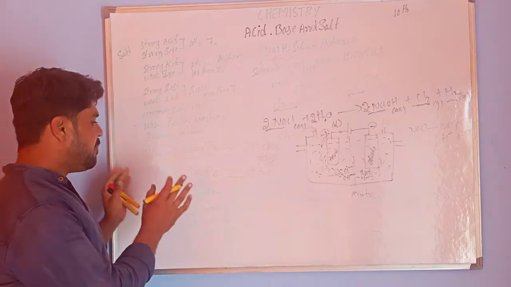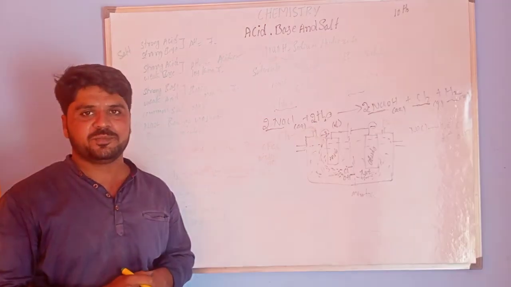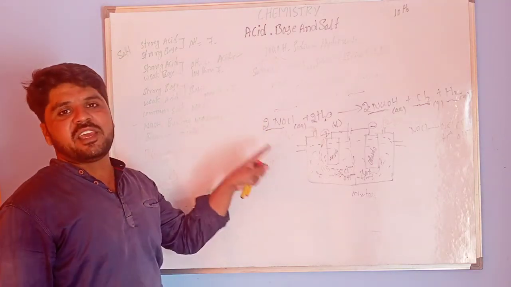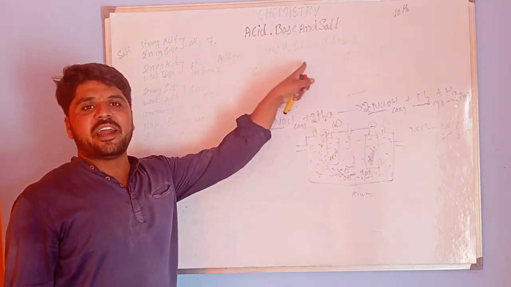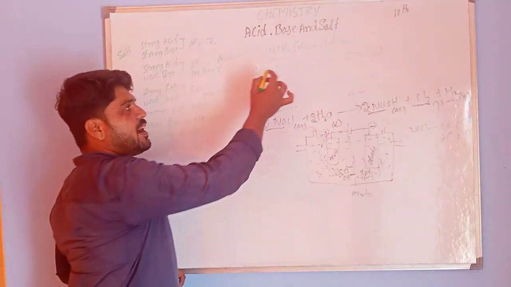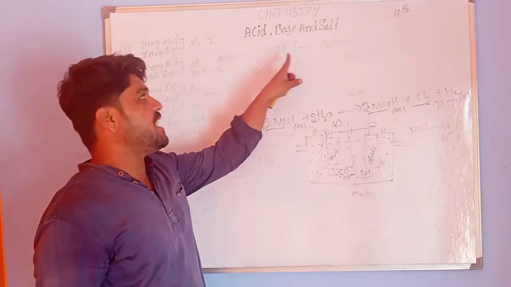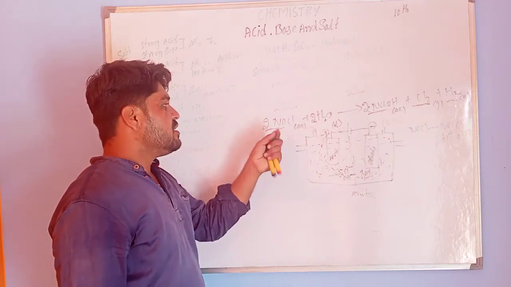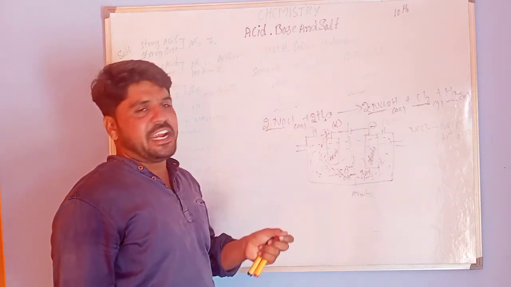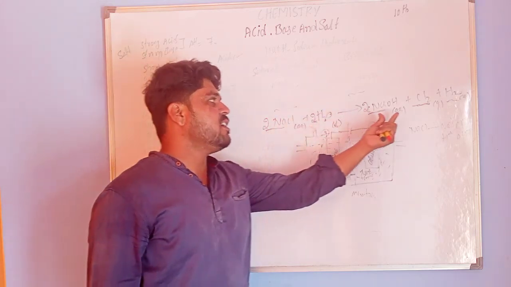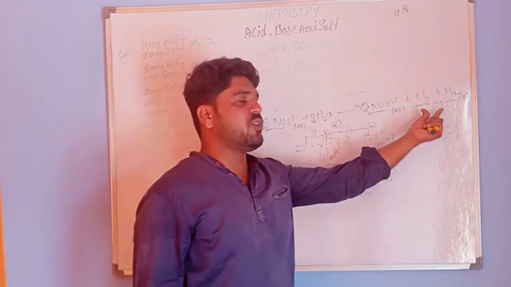These are all the applications of bleaching powder. In this class we covered two chemical compounds, sodium hydroxide and bleaching powder. Sodium hydroxide's chemical formula is NaOH. This is obtained by the electrolysis of sodium chloride. By electrolysis we get NaOH and chlorine.